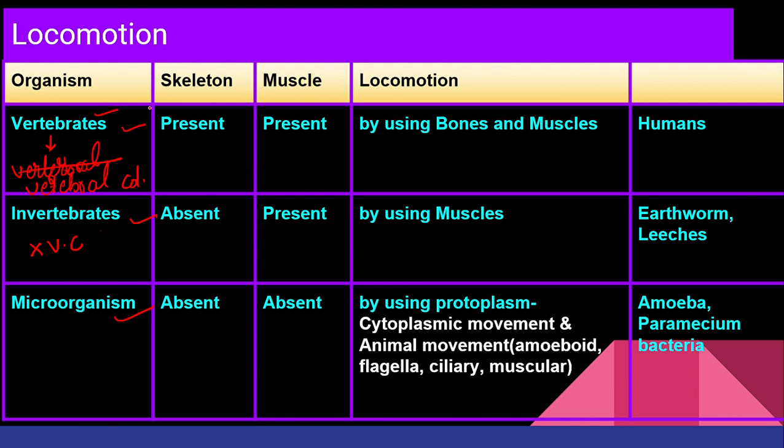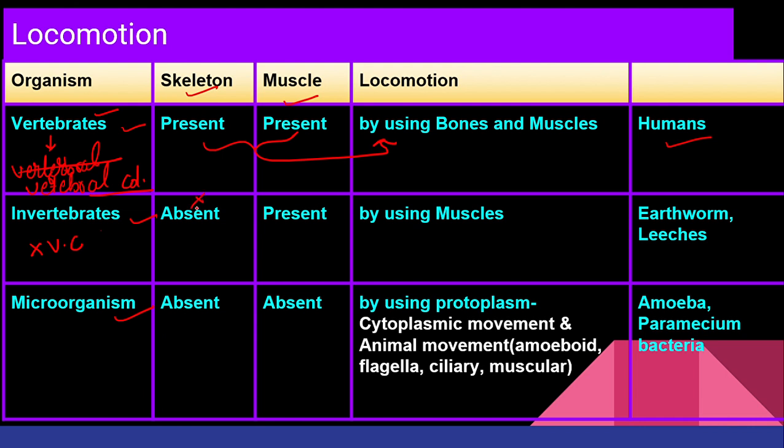So when we talk about vertebrates, obviously when I say they have vertebral column, that means the skeleton will be present. That's why our structure is like a human, not like a microorganisms, right? So we have skeleton as well as muscle, and these two are going to help in our locomotion, right? For example, human. What about invertebrates? Do they have skeleton?